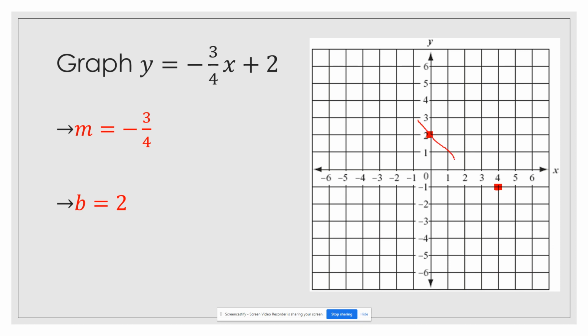Again, remember that you need to draw your line. If you're on paper, you're going to use a ruler so that that's nice and straight, and arrows on the end.